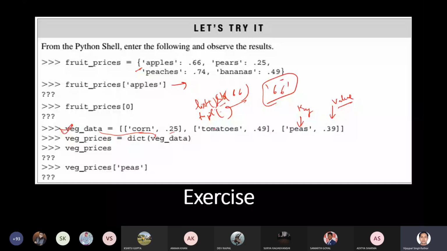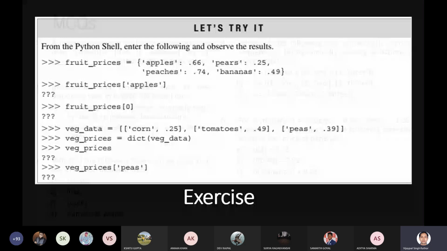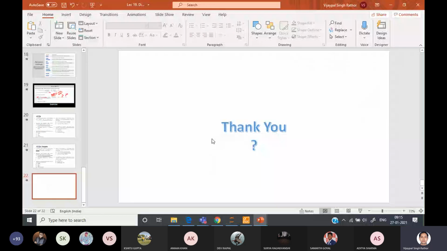So this is just an MCQ that you can exercise here. I'm stopping here. Any query you are having, just welcome, so please ask any query. Anyone having any query?